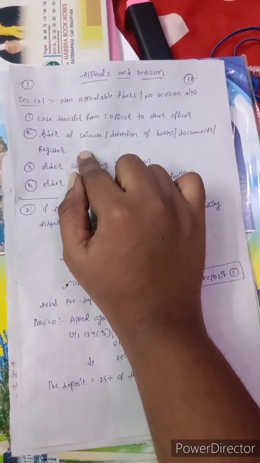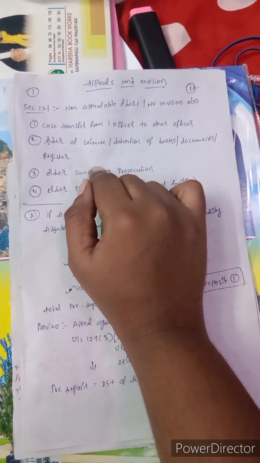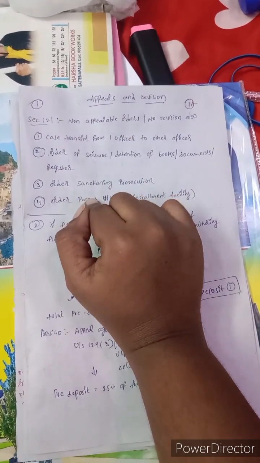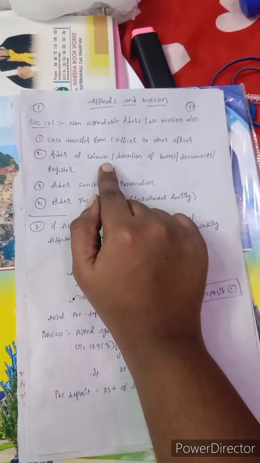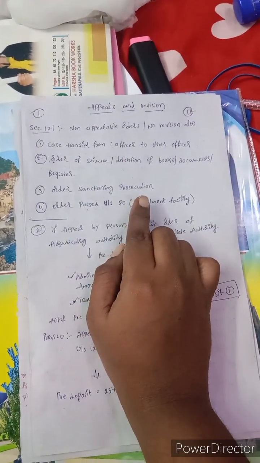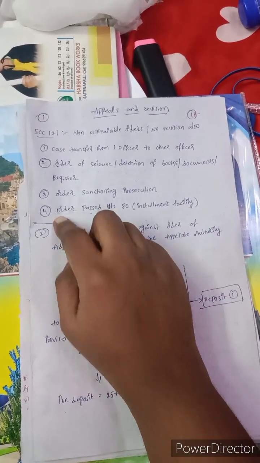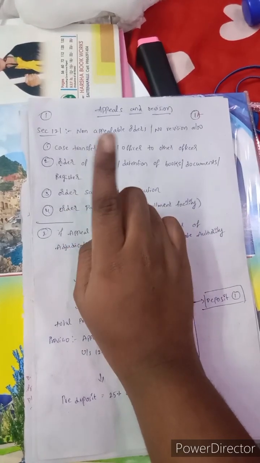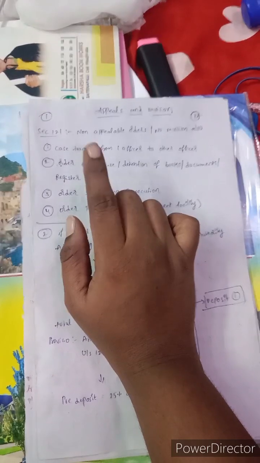And this is a 4 marks question. This is important, guys. This is a 4 marks question. It came in exams already. So these 4 points: case transfer from one officer to another officer, an order of seizure or detention of books or documents or registers, an order sanctioning prosecution, and an order passed under section 80 for the installment facility. Against these orders we can't go for appeal. Okay, did you get my point? Okay, guys, this is a 4 marks important question.